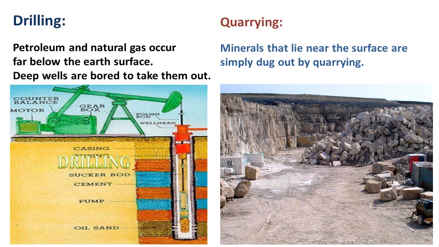And now quarrying. Minerals that lie near the surface are simply dug out by quarrying. They will be available on the surface of the earth. So they extract these minerals by simply breaking those rocks. Which you can see here, they are breaking the rocks which are on the surface of the earth.